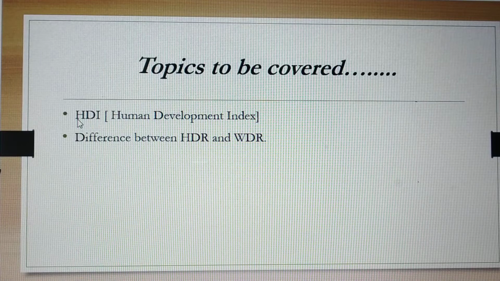So, students, in this presentation we are going to cover two topics: HDI, that is Human Development Index, and its difference, HDR and WDR, which means Human Development Report and World Development Report. Now, what is it all about? See, if you talk about the Human Development Report and World Development Report, it's all about comparing different countries and states. Okay. So first we start with HDI, that is Human Development Index.